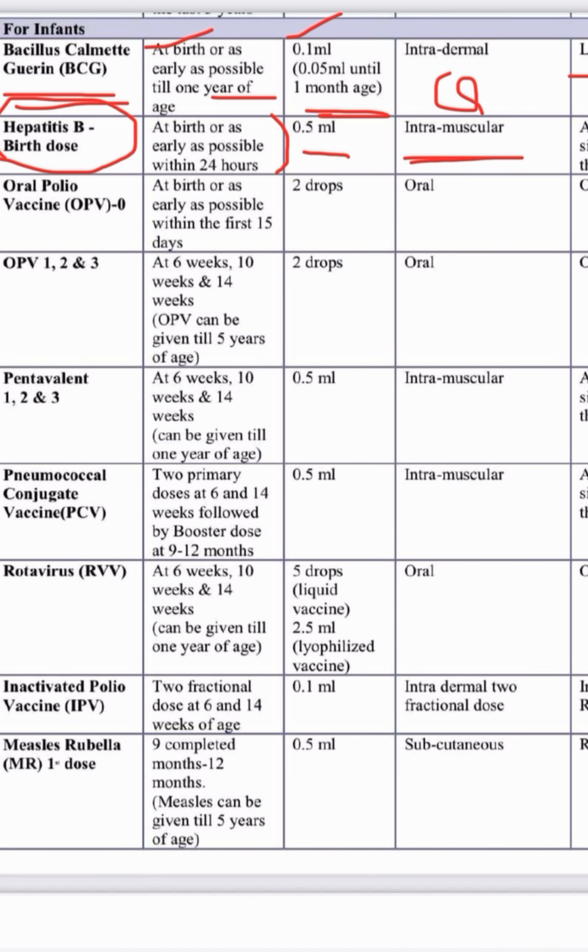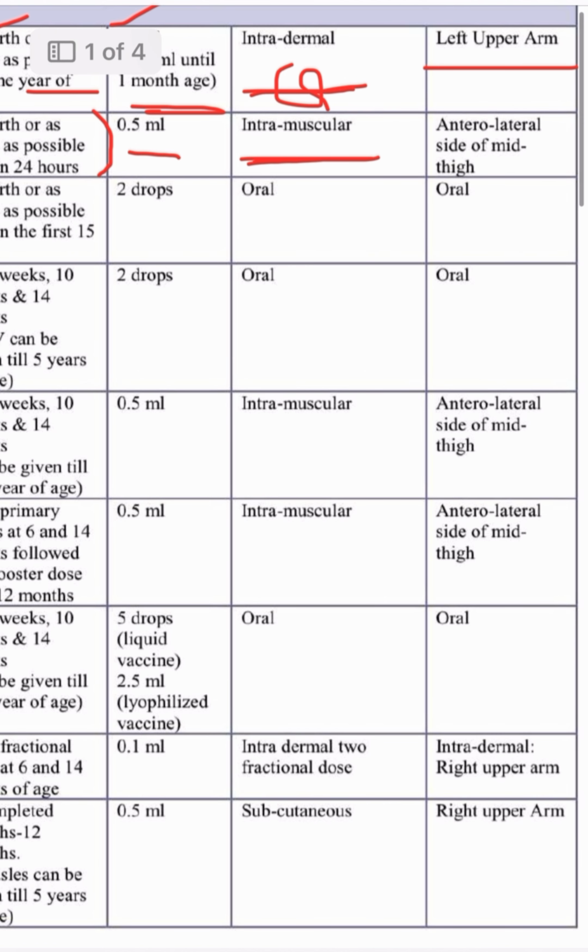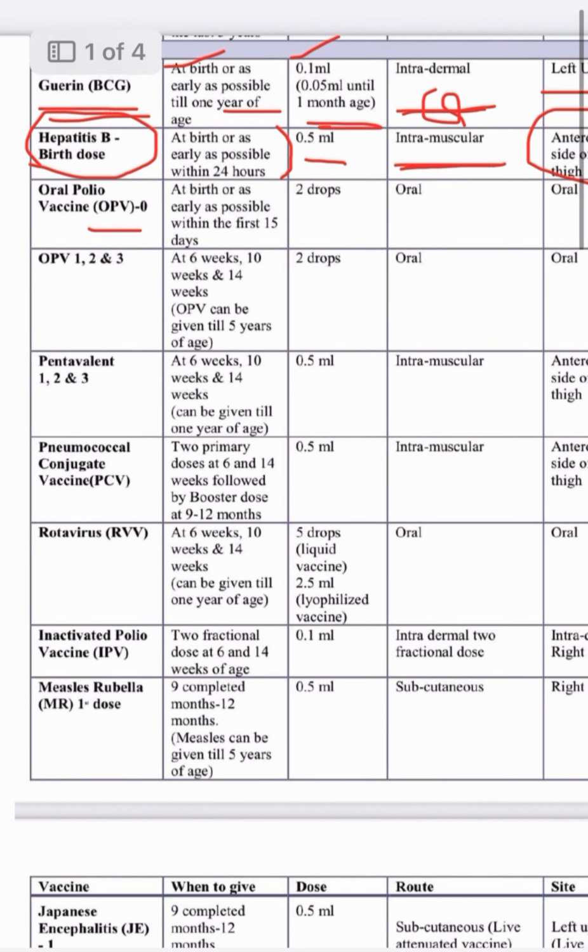The site for the hepatitis B birth dose is the anterolateral aspect of the mid thigh. It is important.